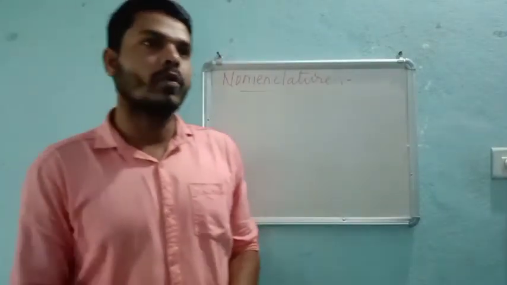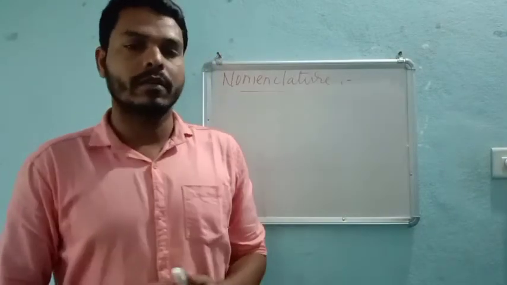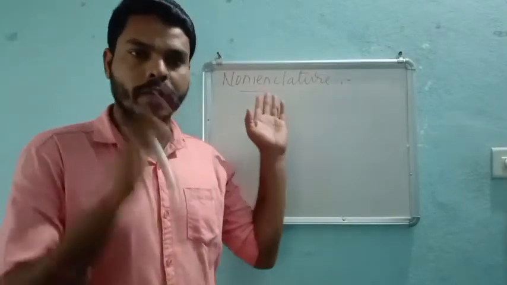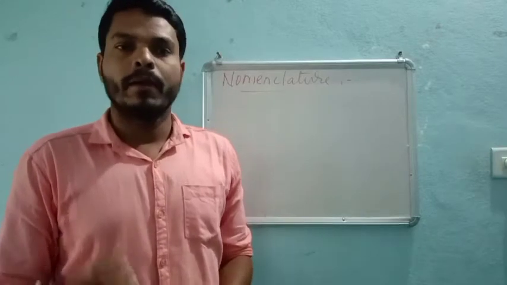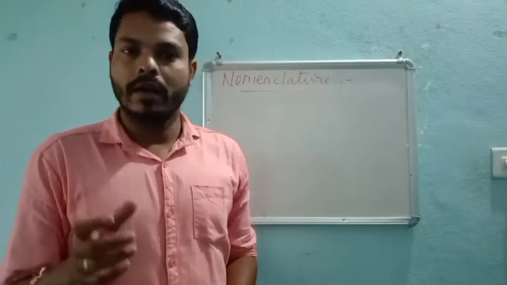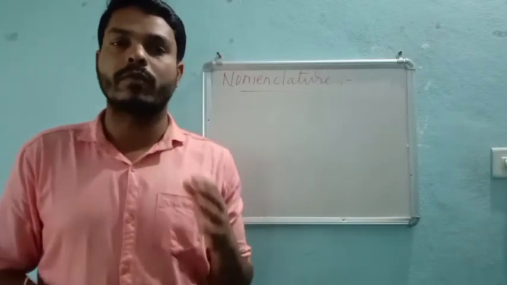When we come to know how to name organic compounds, as I explained to you in the first year, then organic chemistry will look very easy for you.